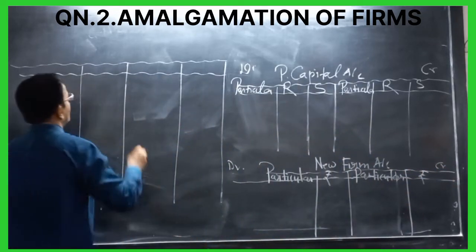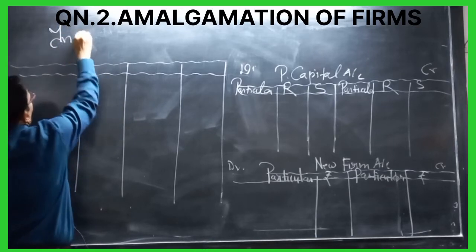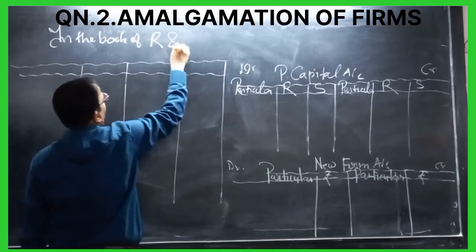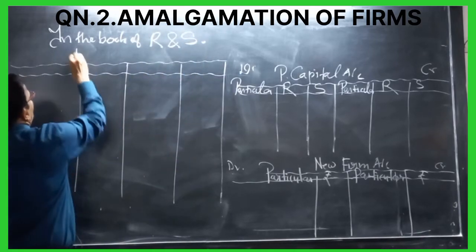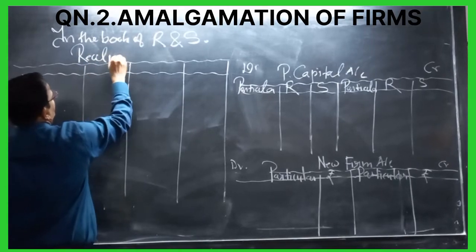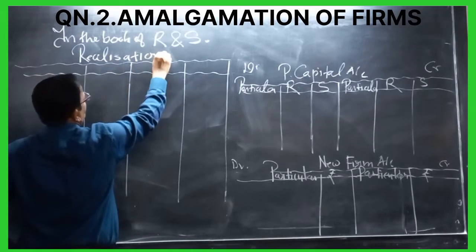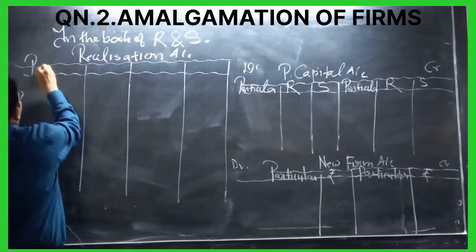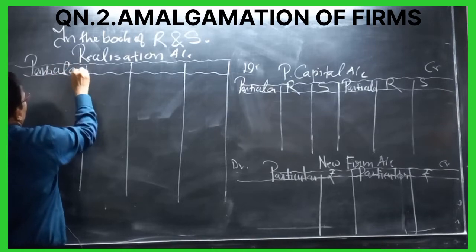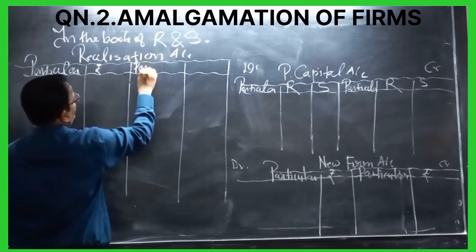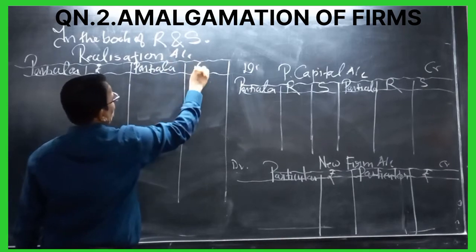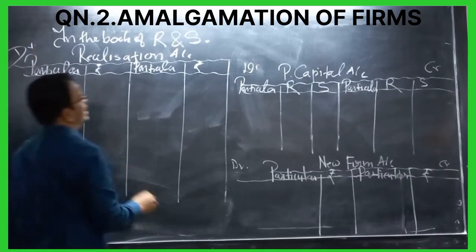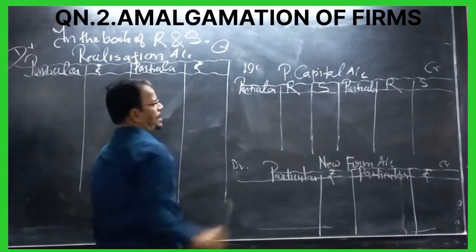Now this is in the books of R and S. Which account? Realization account. So debit side, particulars, rupees, particulars, rupees, debit side and credit side.